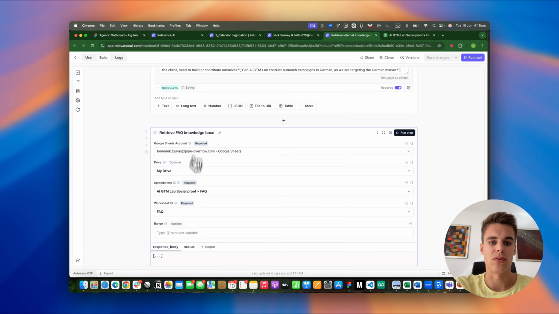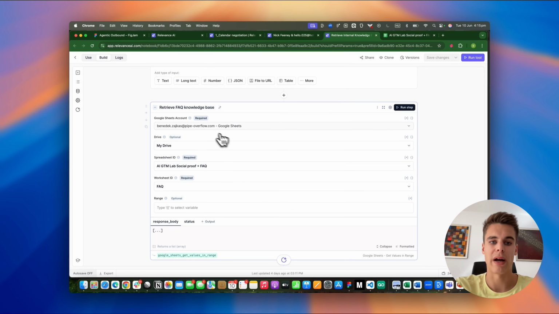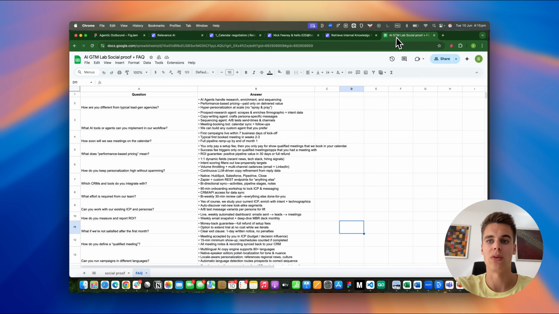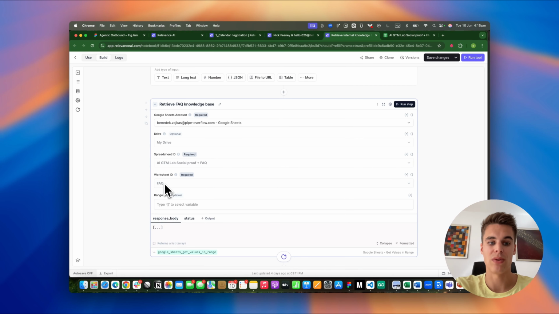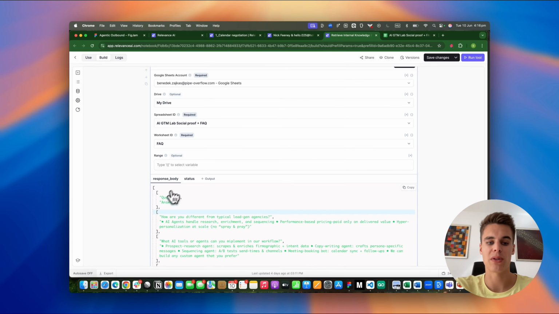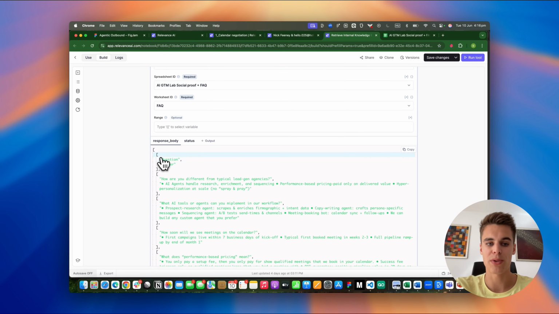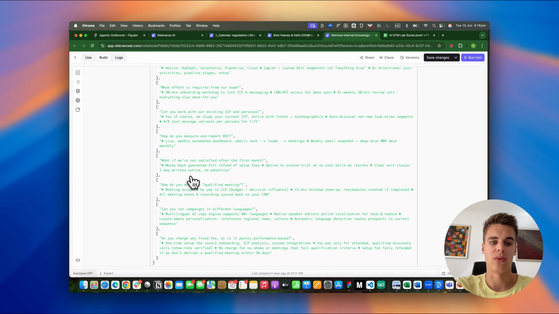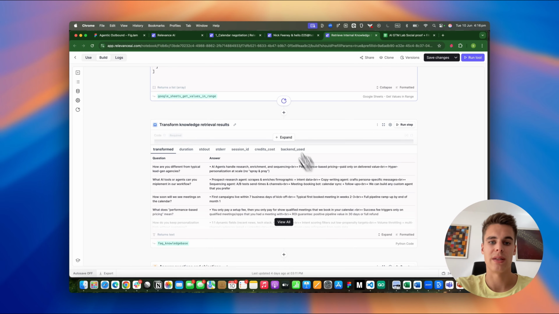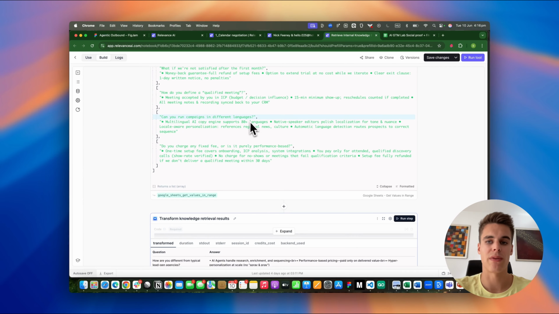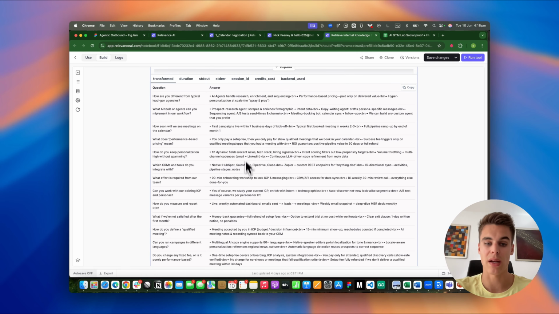And we run this tool that is connected to my Google Sheets and Google Drive. And I have a spreadsheet that includes both the social proof and a frequently asked questions table. And so I'm referencing the FAQ in this case. And in the response body, it returns all the columns and the cells in these separate objects. It looks a bit weird. So I like to process this with an additional step. So this step takes the input from this table and it outputs in a nice table view.